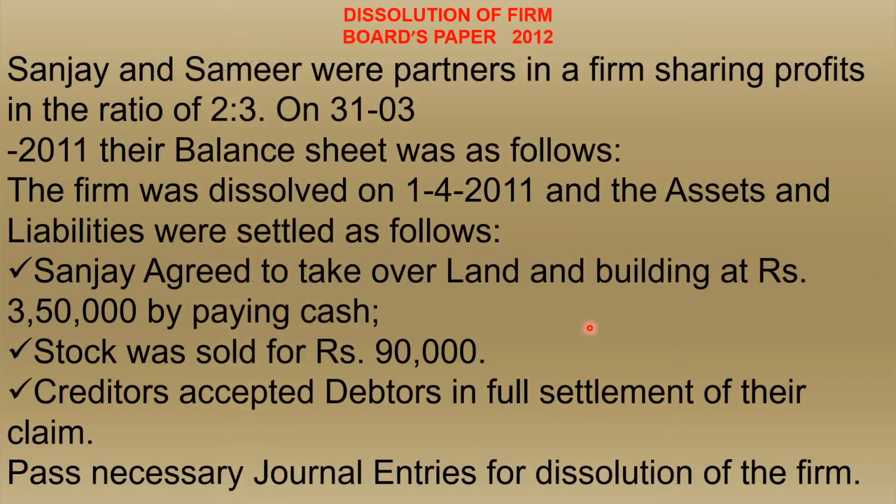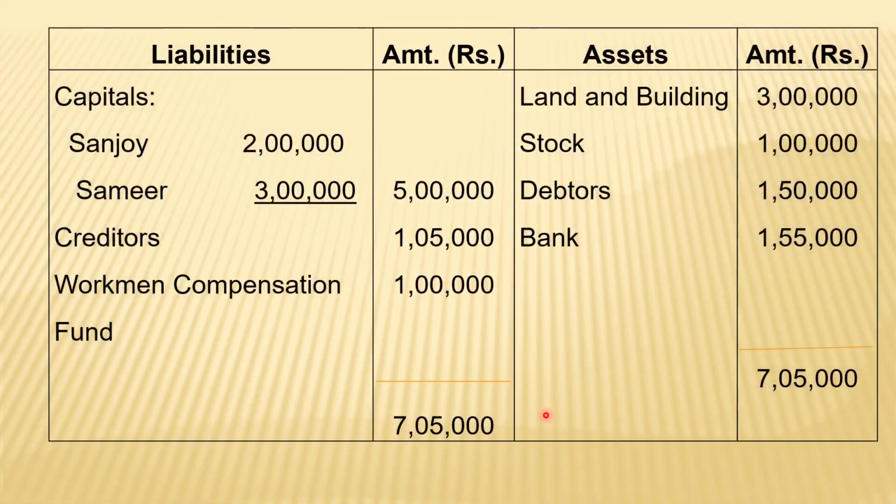Now regarding that workman compensation fund, nothing is mentioned here. Regarding the workman compensation fund, worker related, no claim arises, so it has been assumed that from worker side claim is 0. So how do we deal with that? Directly we can transfer this workman compensation fund to our partners' capital. It is considered as an internal liability. Just like general reserve, general reserve account debit to partners' capital account. Here also in the same way, workman compensation fund account debit to Sanjay capital as well as Samir capital. So that is the hints for the solution.